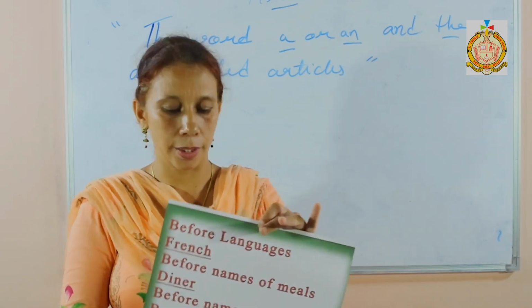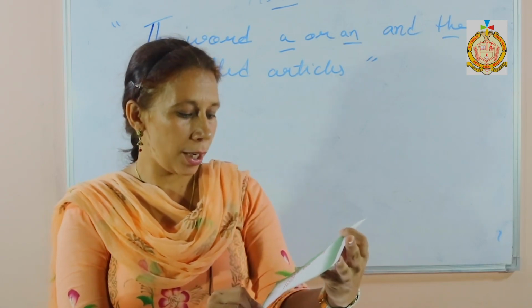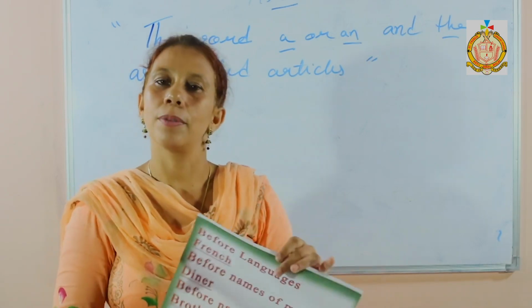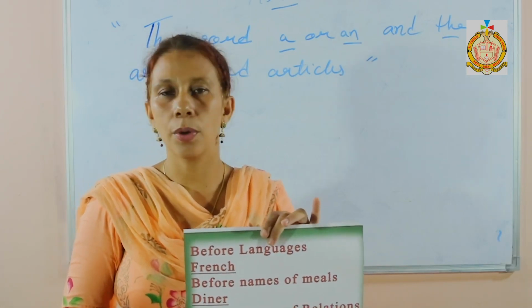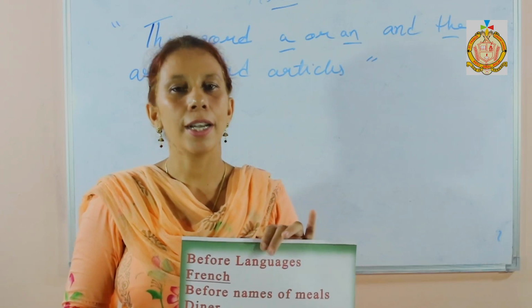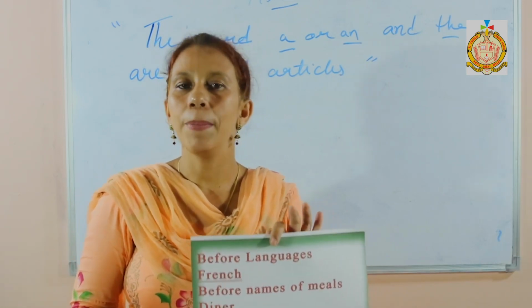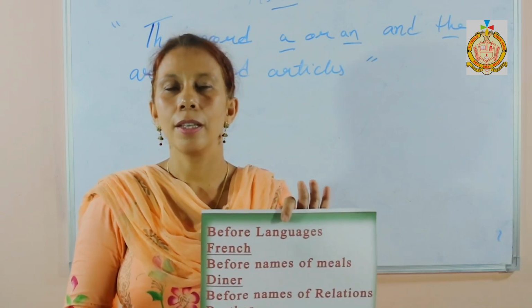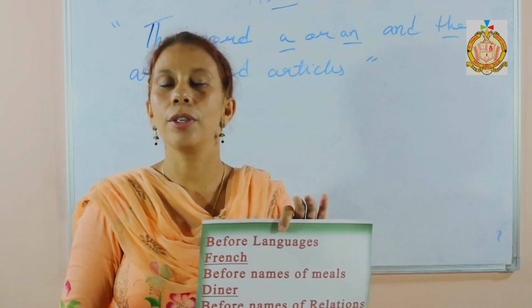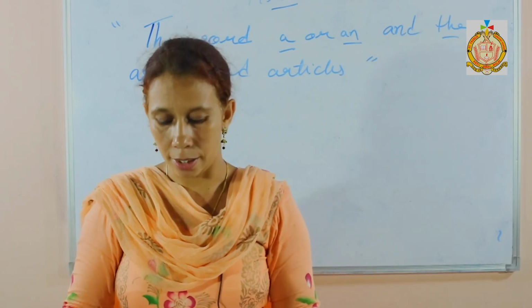And before names of meals and names of relationships. With relationships like brother, sister, no article is used, and also no article is used with meals like dinner, breakfast, lunch. So these are the rules where you don't use any articles.